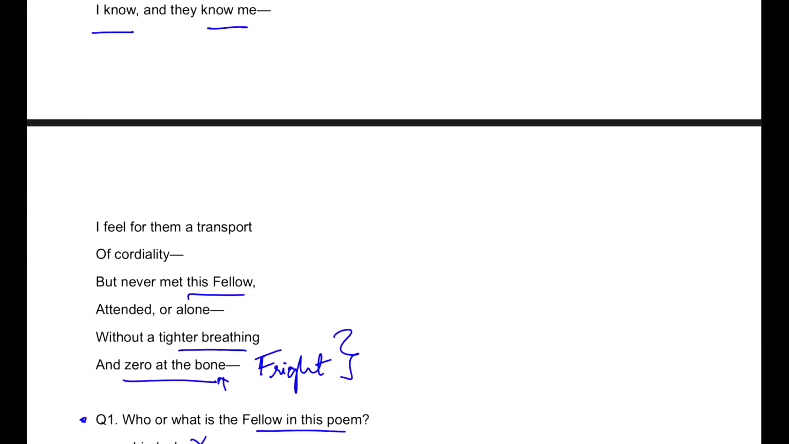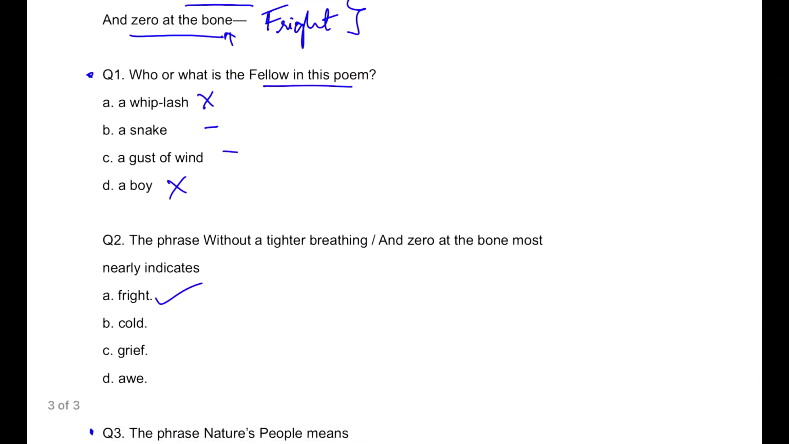If a gust of wind passes us, it is only in horror movies that we get scared. But then do you think that the frightening situation occurs when you are talking about a gust of wind? Not really. And therefore we get the answer very clearly that it's not the gust of wind, it's actually the snake. So the fellow in the poem here is the snake.